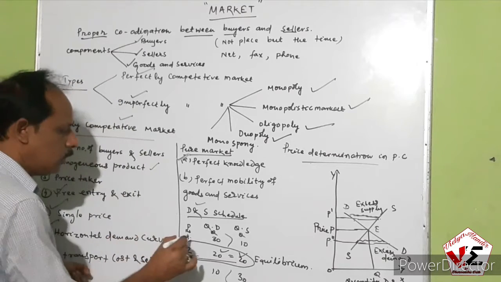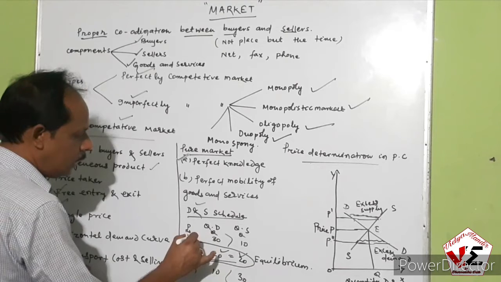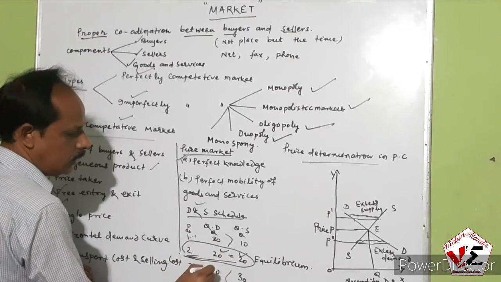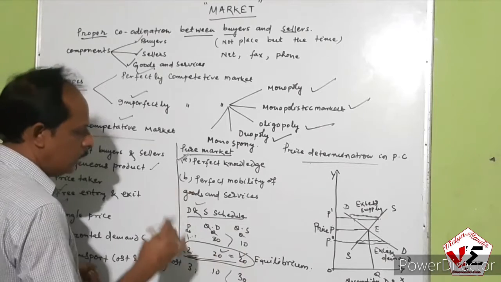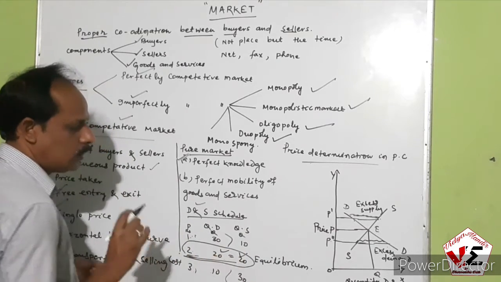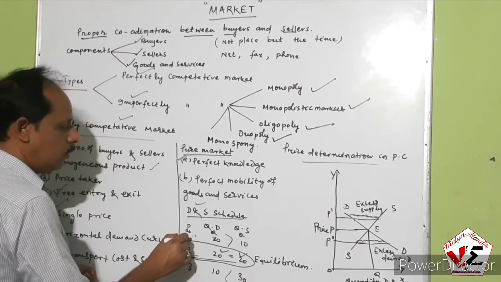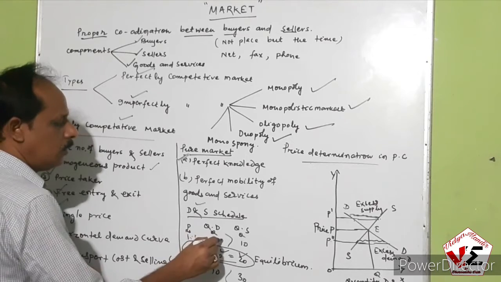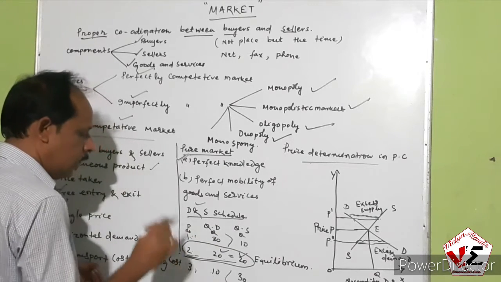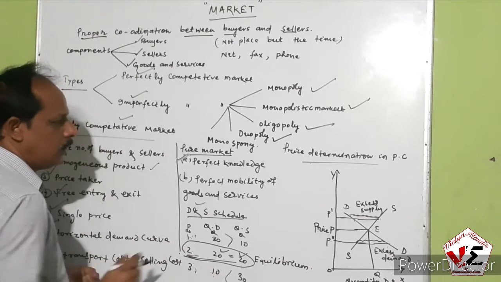While increasing the price of the commodity from 1 rupee to 3 rupees, the demand for the commodity is decreasing, whereas supply is increasing. At the point when the price is 2 rupees, quantity demanded is equal to quantity supplied, that is 20, and that is the equilibrium. When the price of the commodity is 1 rupee, the quantity demanded is more than the quantity supplied. Like that, when the price increases to 3 rupees, the quantity supplied is more than the quantity demanded.